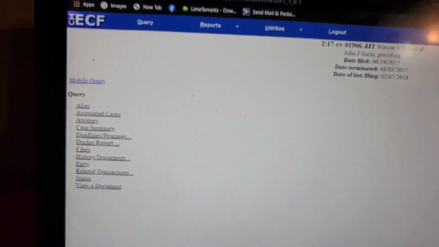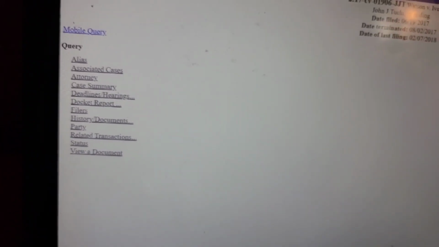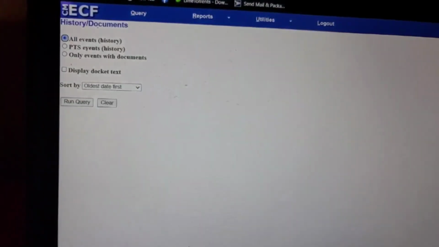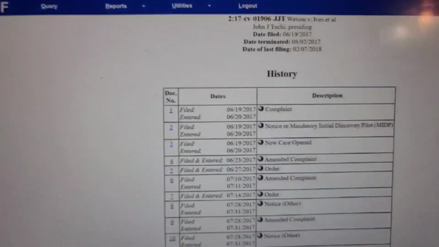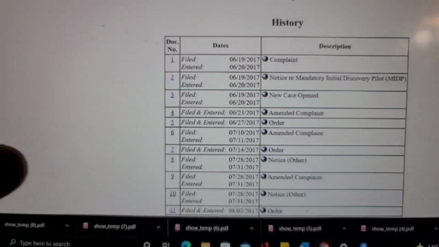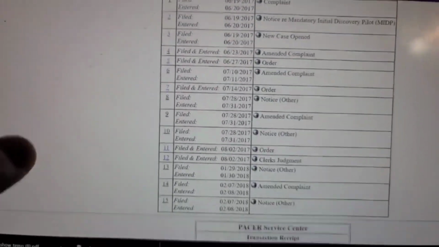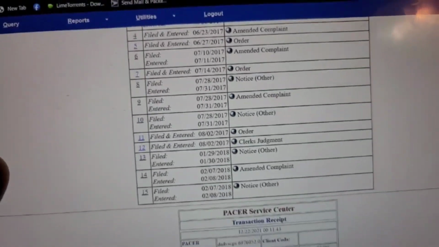Okay, guys, so I had to come back, because I just found something interesting. Obviously we saw all of his documents that were filed, but we're going to click on history of documents, and you know what, all they did was click run query, and now all the documents that were missing came up. So this cost me 10 cents again. So that's 20 cents I already paid for this one.